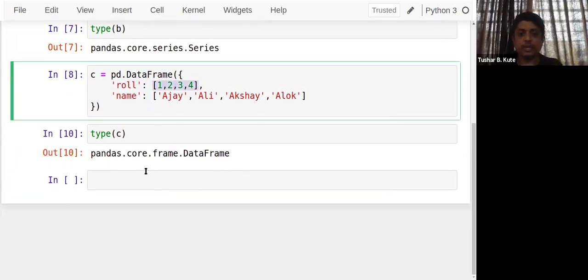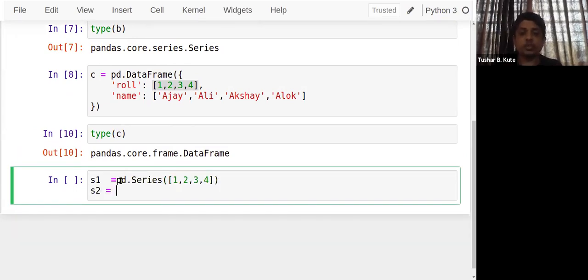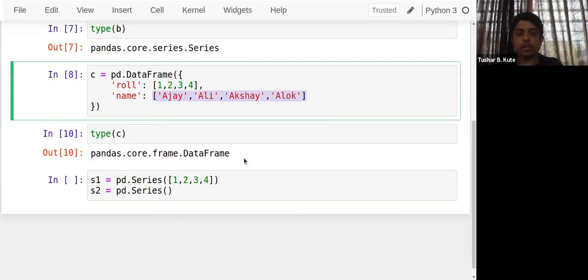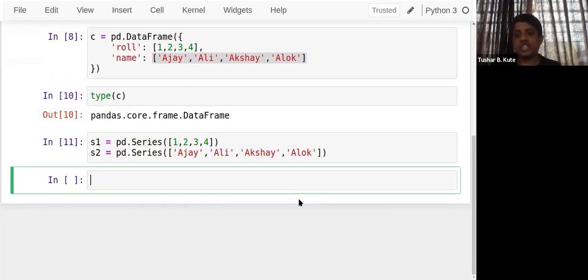For example, if I create a series here, s1 is equal to pd.Series of these values, and s2 is equal to pd.Series of, okay, these values. Fine. So two Series objects I have created, and I want to create a DataFrame of them.